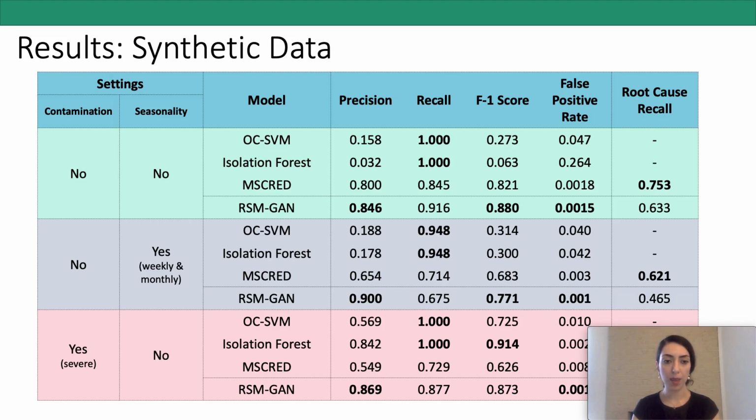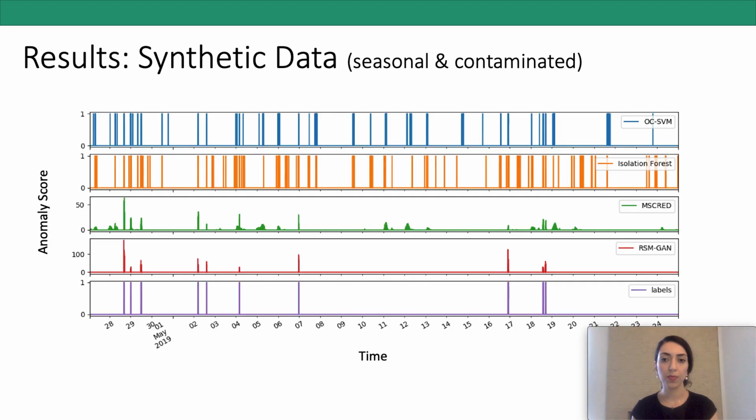Then in the second experiment, in the second block of this table, we add weekly and monthly seasonality to input. This improvement of our proposed framework is even larger in this setting, as we can see for the precision and false positive rate. Finally, we added a severe contamination to the training data, and the result suggests that our RSM-GAN model is more robust to those contamination as compared to other baselines.